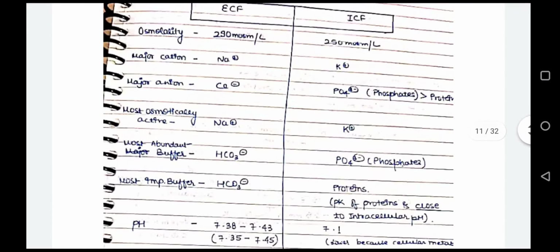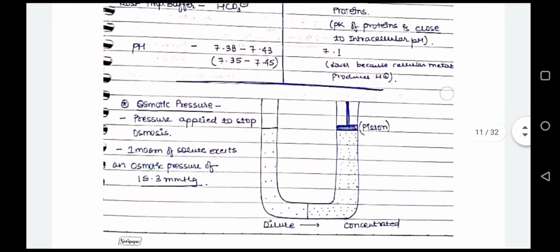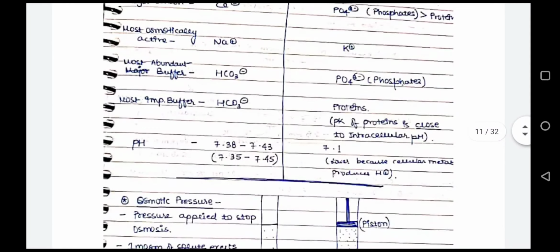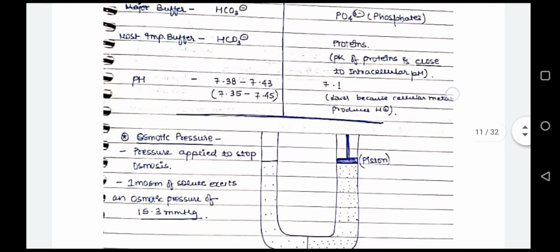Okay, so in ECF, the major cation is sodium, the major anion is chloride, the most osmotically active is sodium, and the most abundant buffer is bicarbonate, which is also the important buffer. And in ICF, we have potassium, phosphate, and the most abundant buffer is phosphate, but the most important buffer is protein. And because cellular metabolism produces H+, its pH is lower than ECF.